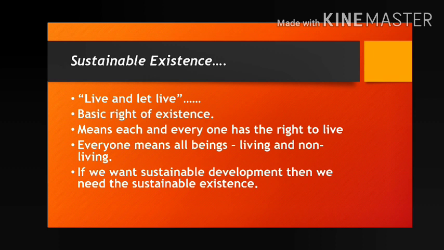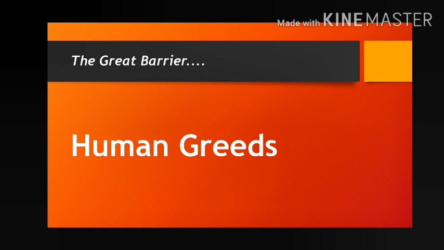But those who are greedy, their thinking is totally different. What are they thinking? Resources are free gifts of nature. It is one type of gift, gifted by God, gifted by nature, and our duty is just to use it without any thinking, without judicious use. So that is the problem. The great barrier to achieving sustainable existence and resource development is human greed, our greedy nature, because we think whatever resources are present, all are free gifts. So that's why we are making three mistakes.